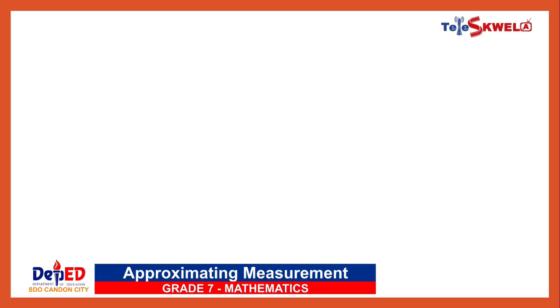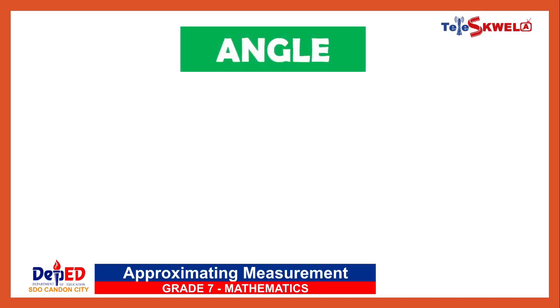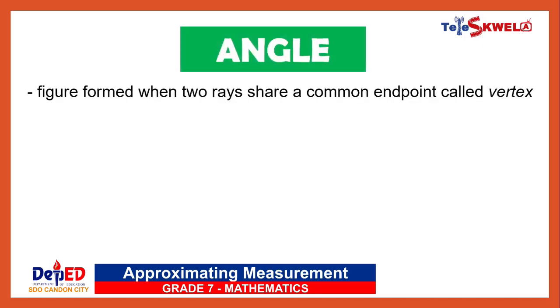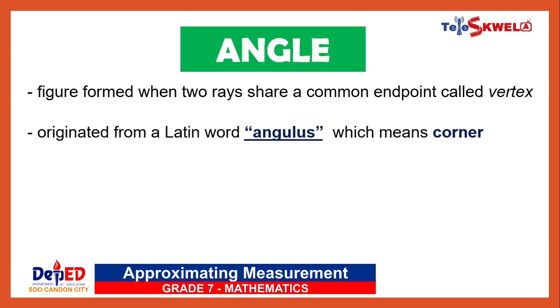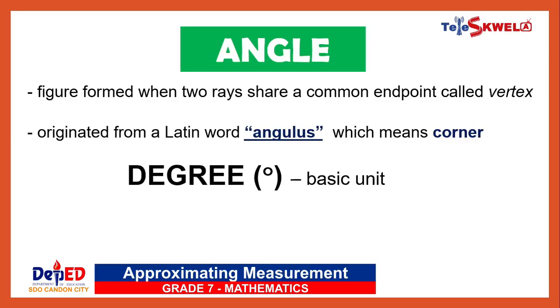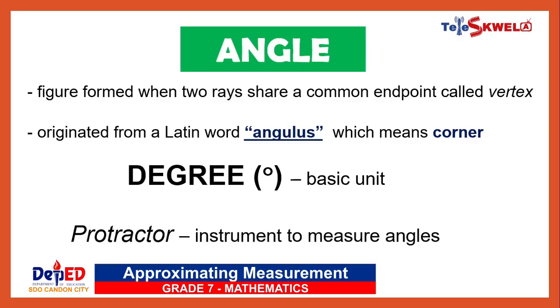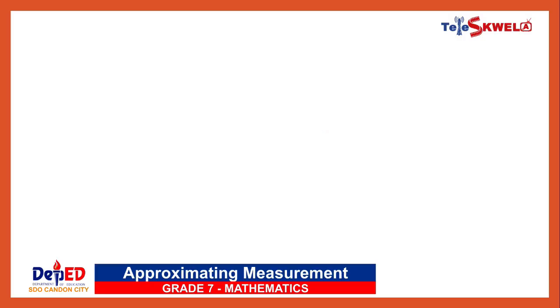Let us now learn about angles. An angle is formed when two rays share a common endpoint called vertex. It originated from the Latin word angulus, which means corner. The basic unit of angle is the degree, and angles are measured using the instrument called protractor.